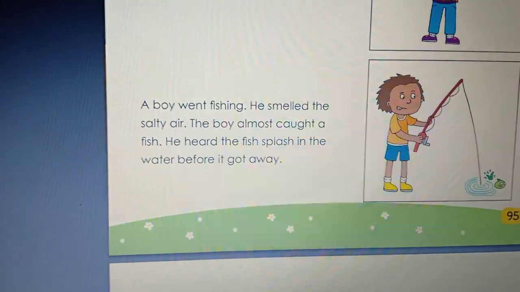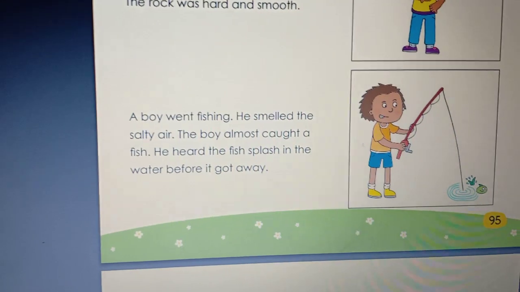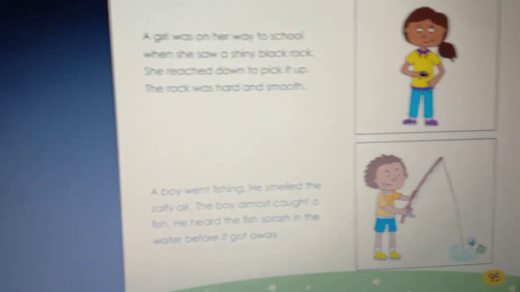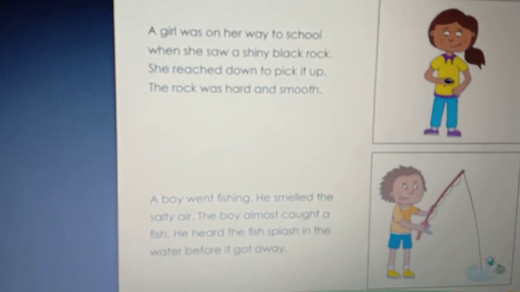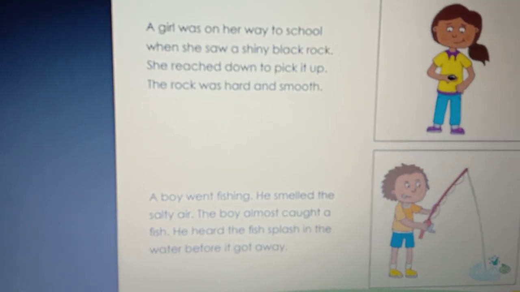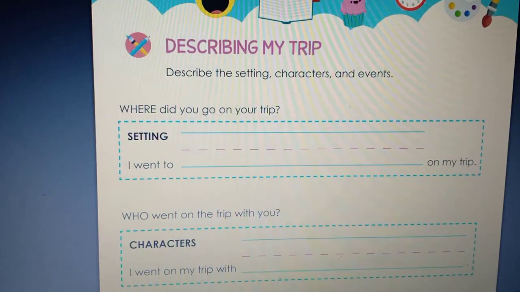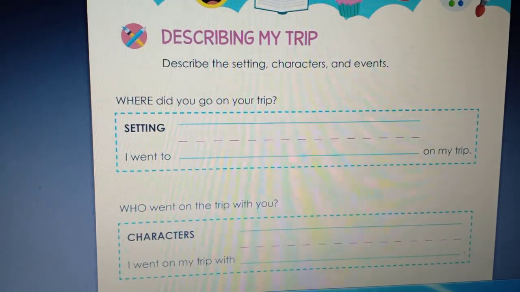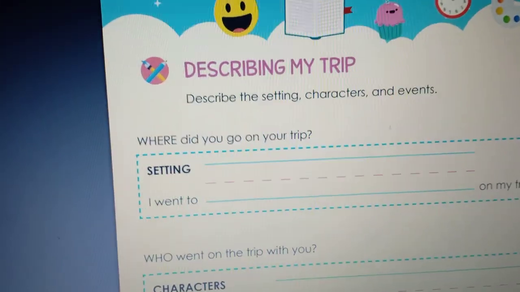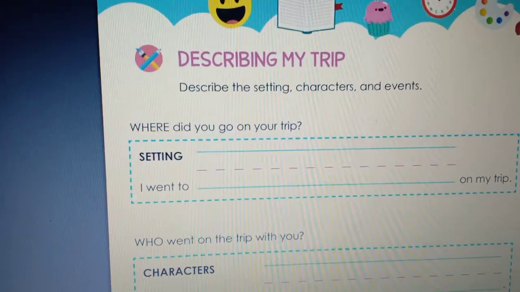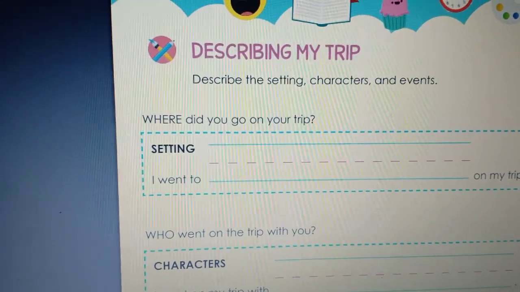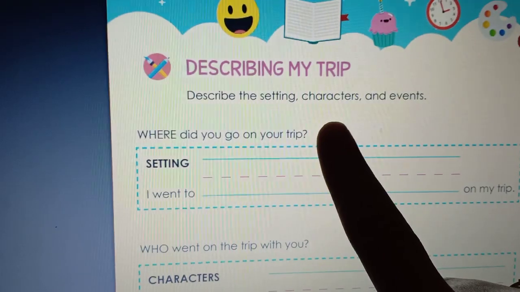Just remember that when we are telling a story, we don't have to use all the 5 senses. We use only the sense that help me describe my story. Now turn to page 97. Describing my trip. Now we will describe your trip and we will think about the setting, the character, and the